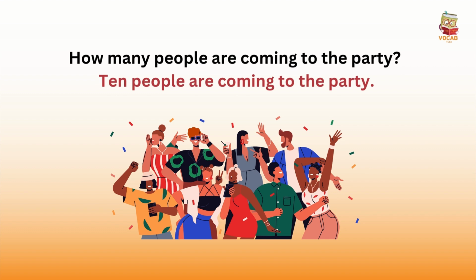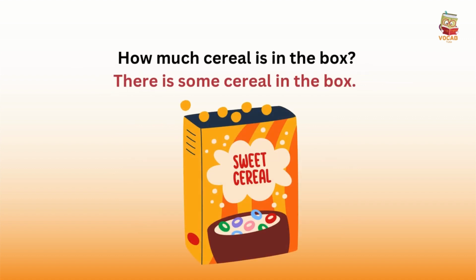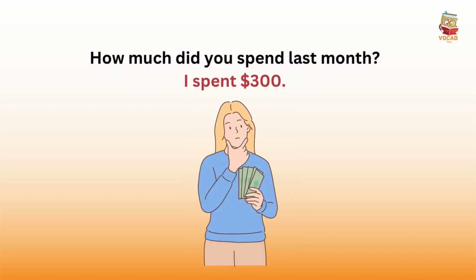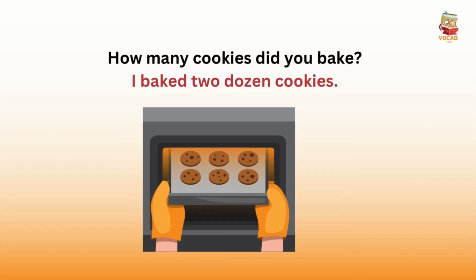How many people are coming to the party? 10 people are coming to the party. How much cereal is in the box? There is some cereal in the box. How much did you spend last month? I spent $300. How many lessons do you have today? I have 3 lessons today. How many cookies did you bake? I baked 2 dozen cookies.